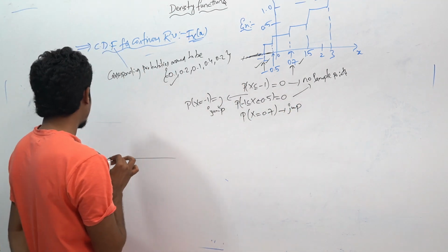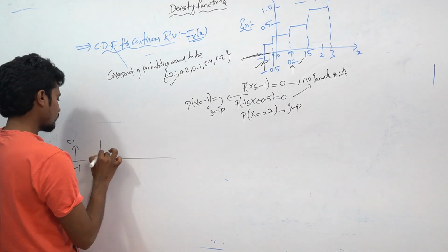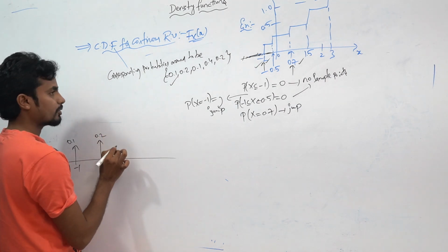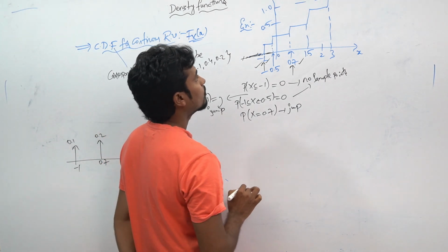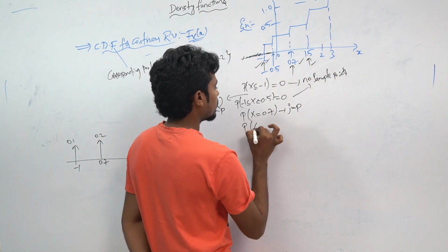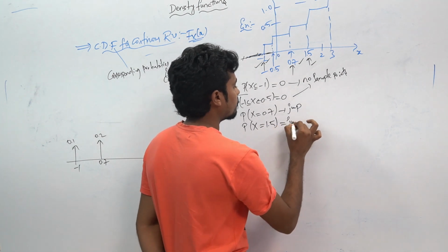How much will it be given? 0.2. For 0.7, how much will be given? 0.2. And similarly, at 1.5 there will be a jump. Probability of x equal to 1.5, there will be a jump.